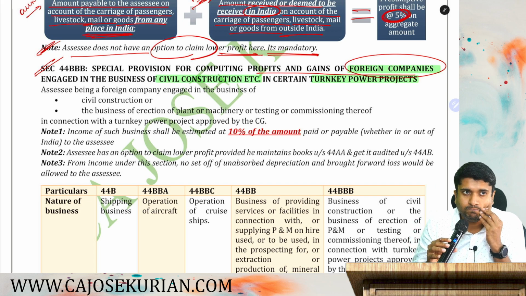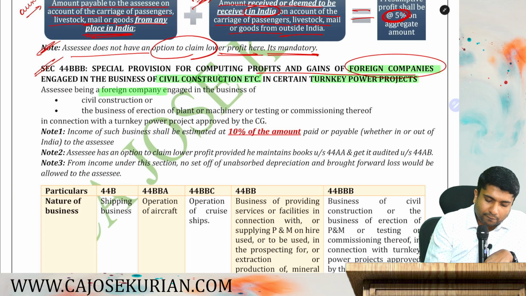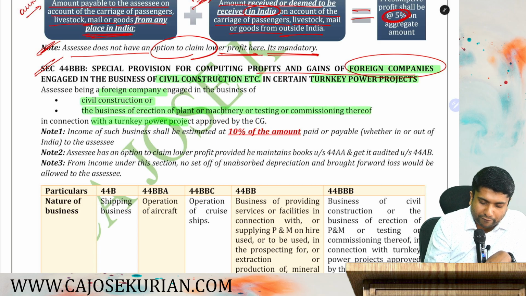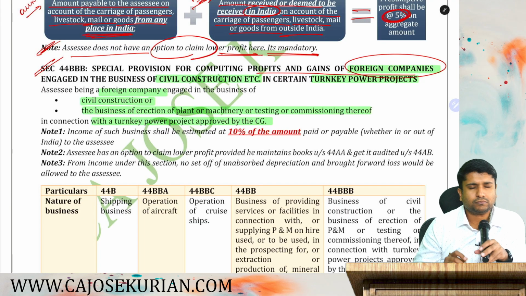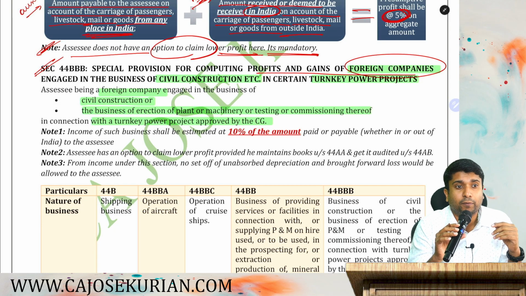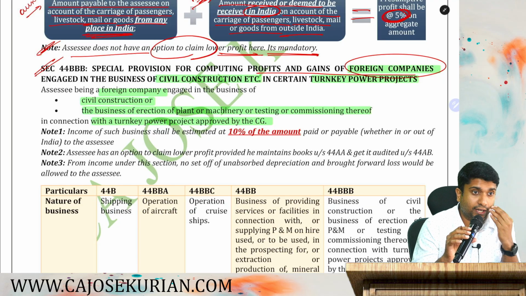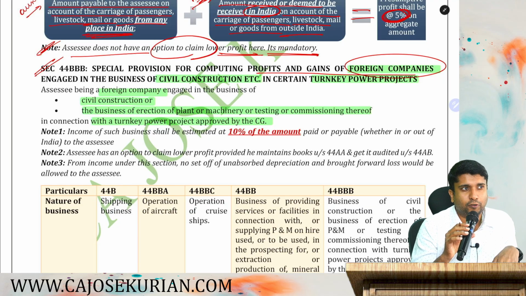Say for example, if you are an assessee, that is a foreign company engaged in the business of civil construction or business of erection of plant and machinery or testing or commissioning thereof in connection with a turnkey power project approved by central government. The best example for this is, say there is actually a turnkey power project in Kerala. Okay, it's an Indo-Canadian model. I'll give you an example for this.